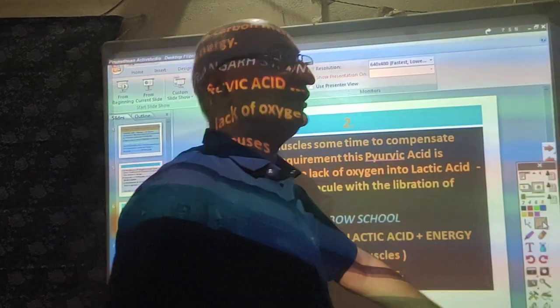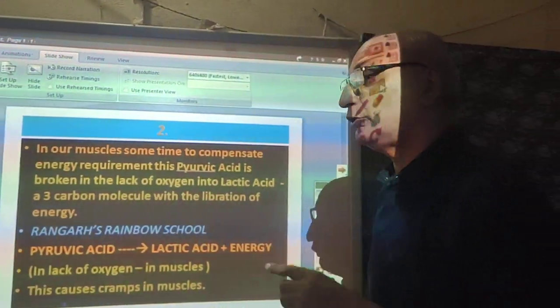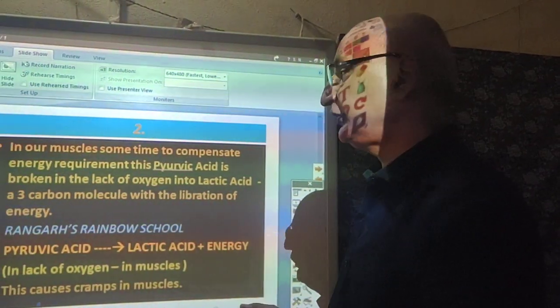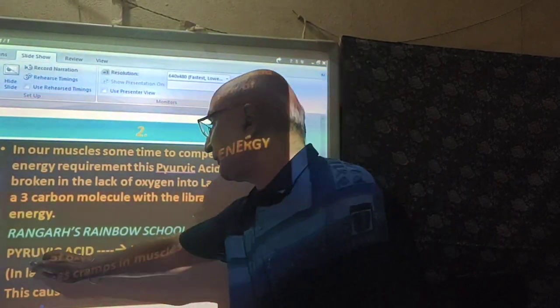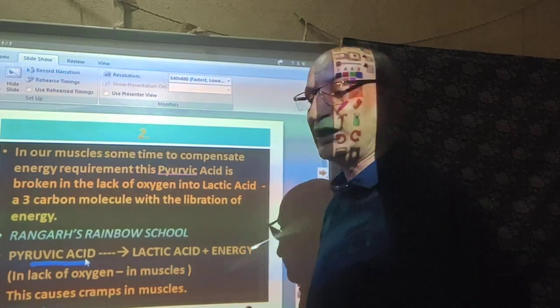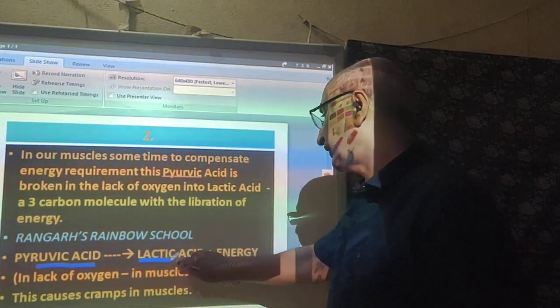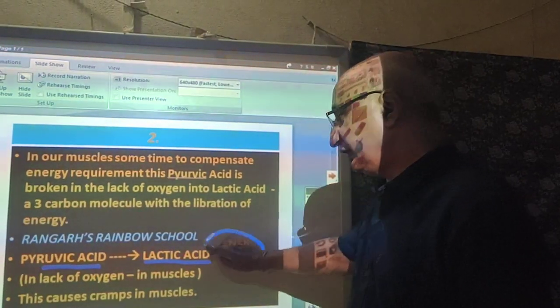So the second consequence of this pyruvate is that under the deficiency of oxygen, this pyruvic acid or pyruvate may change into lactic acid with the liberation of energy.